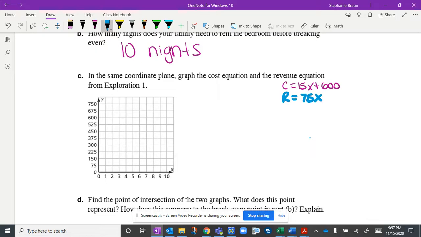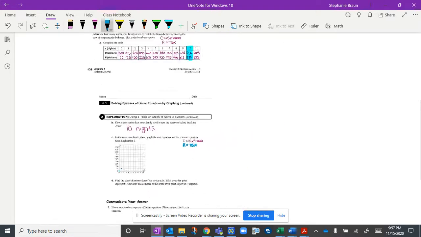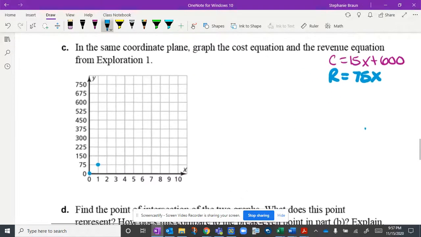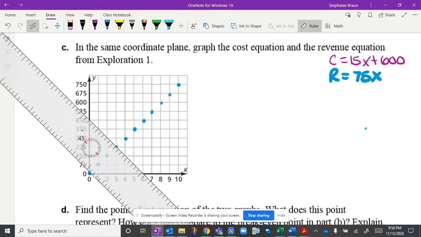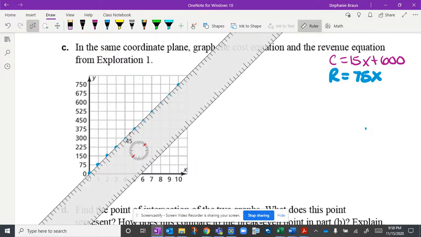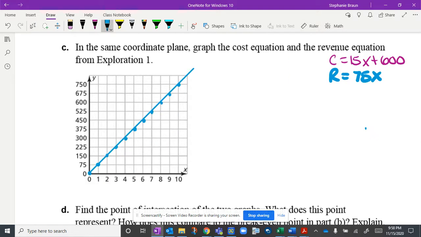So again, at 0 nights, it's going to get them $0. And at 1, we had 75. You can look at your table. I have to zoom out quite a bit to do that, so I'm not going to. But $75 is per night, and you'll notice that this scale went by 75 also. And then that kind of checks because at 10 nights, it is hitting at $750, which is what we just found. Okay, so that's my revenue. And then we can go ahead and do the $600.